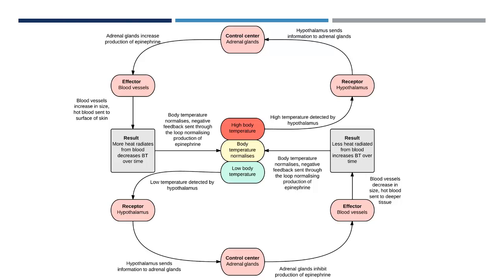The loss in temperature is the negative feedback, and when the body temperature returns to normal, it will result in the normalization of the production of epinephrine.